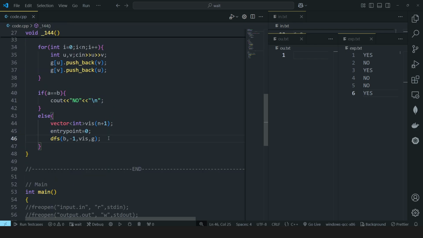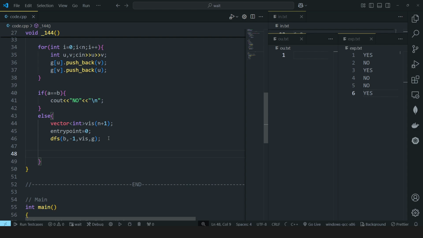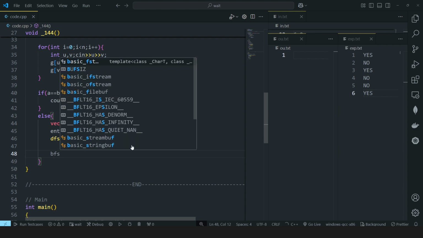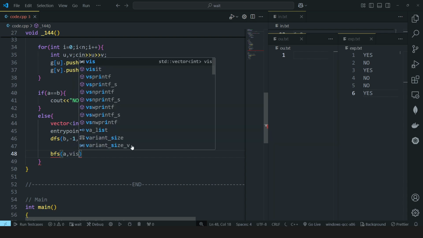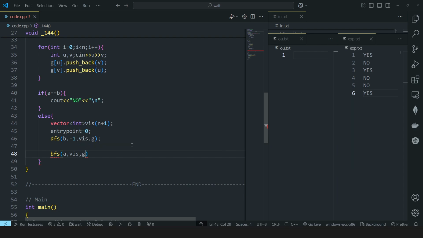So in this way we have calculated our entry point, and now we want to calculate the distance of both Marcel and Valerio to this entry point. For that I just told you that we will use a breadth first search from both of them. So suppose I start my BFS call first from Marcel, who is present at the 8th location. I will again be using the visited array, and I will also be passing this graph. I'll be doing this 2 times actually, one for Marcel and one for Valerio.